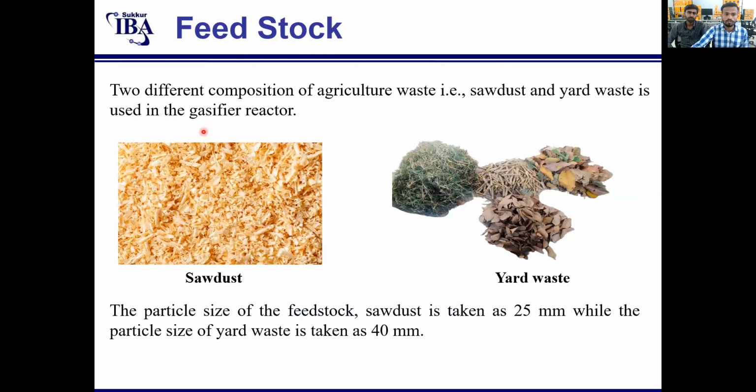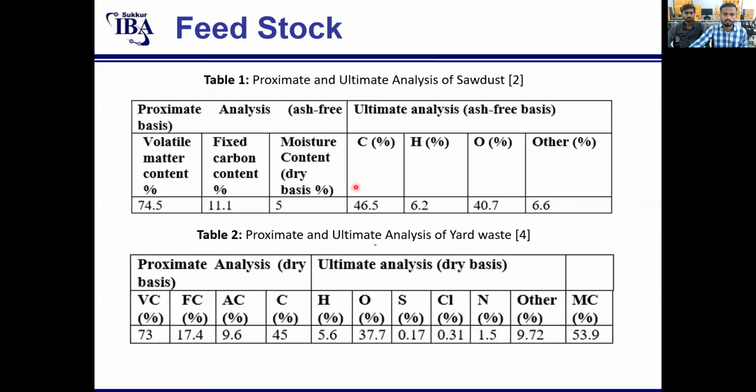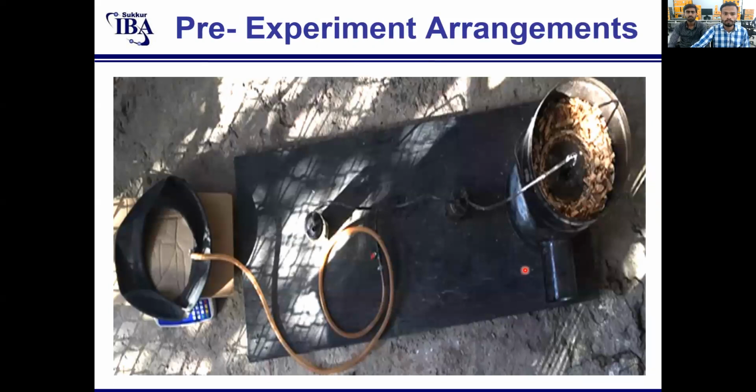Feedstock. We have used two feedstocks as already discussed. The particle size of sawdust is taken as 25 millimeter, while the particle size of yard waste is taken as 40 millimeter. This is the approximate and ultimate analysis of sawdust and yard waste respectively. Now my group mate, Zishan, will explain further.